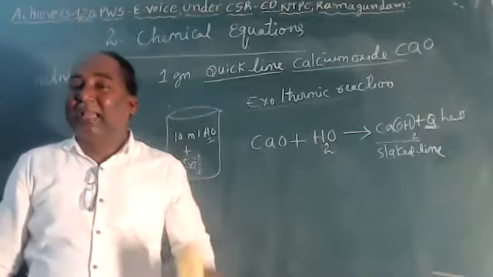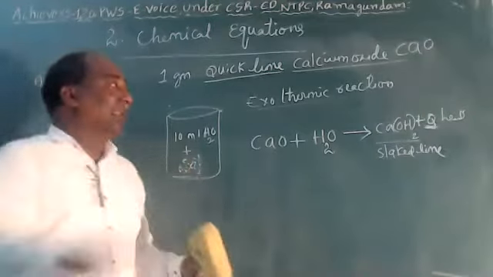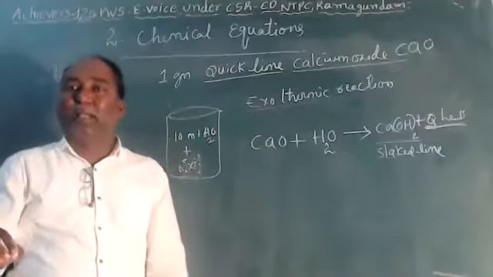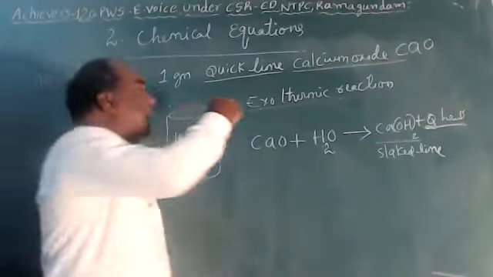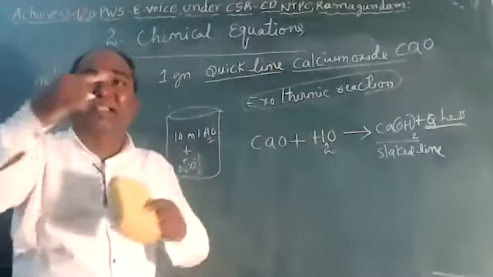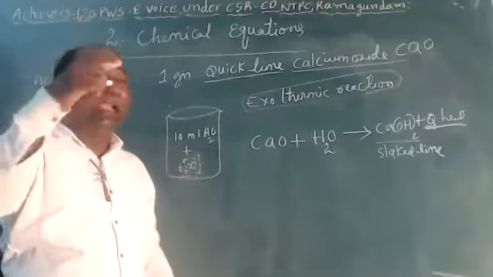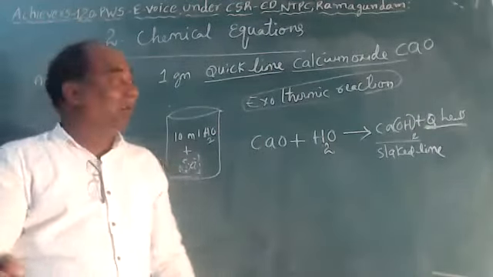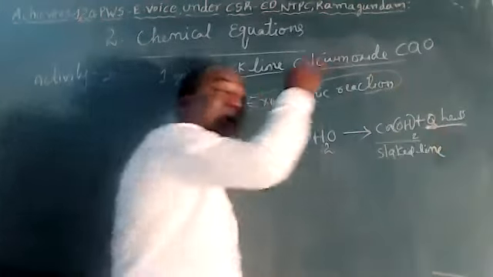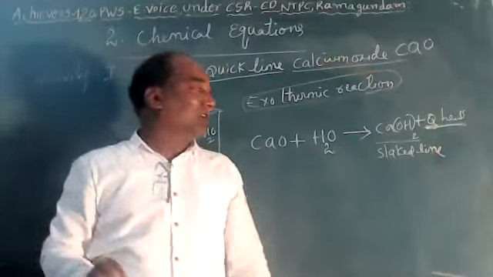Exothermic. The reaction takes place when heat is liberated. It is called exothermic reaction. Exo means it will exit. In this reaction, heat comes out. When the reaction takes place and heat is liberated, it is called exothermic reaction.